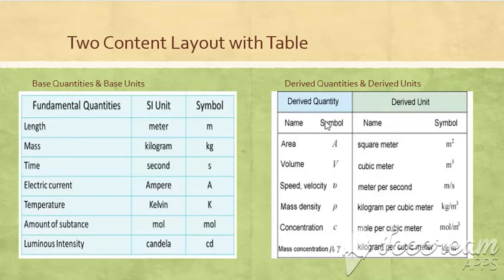The second table is about derived quantities, and for its description, derived units are used. There are various derived quantities, some of which are given in this table. Area is described in terms of square meter, its unit and symbol is m². Volume in cubic meter. Speed or velocity is in meter per second. Mass density, kilogram per cubic meter. Concentration, mole per cubic meter. And mass concentration, kilogram per cubic meter.